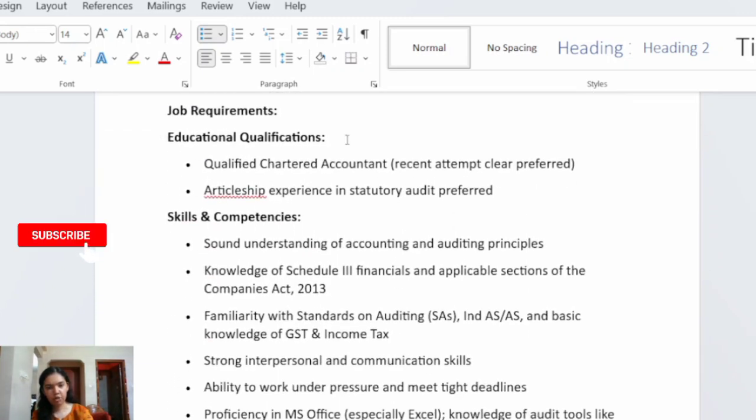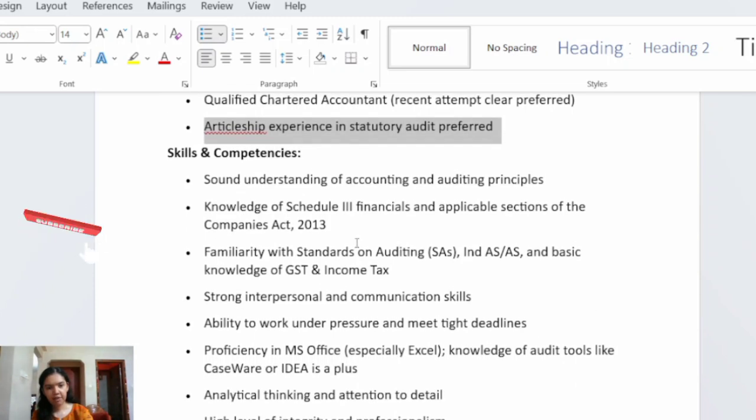And this is the education qualification required, that is a CA, recent attempt is preferred, and articleship preference in statutory audit. And these are the various skills and competencies required.